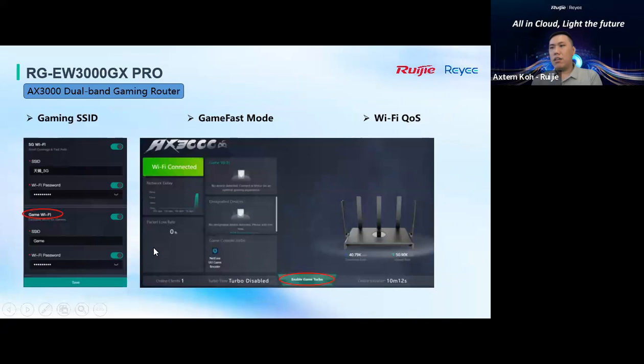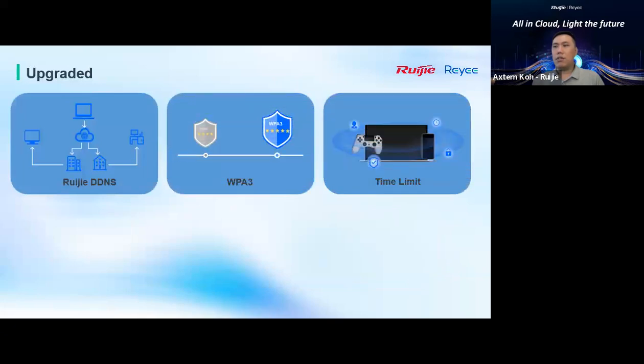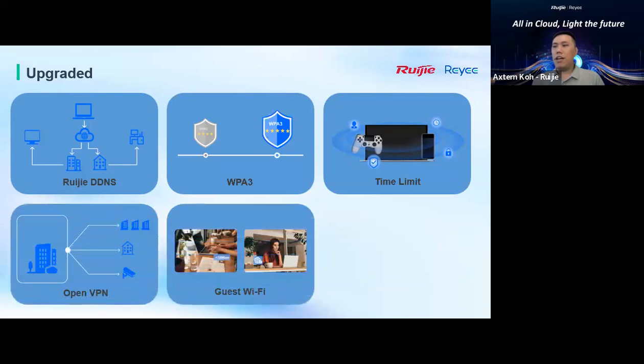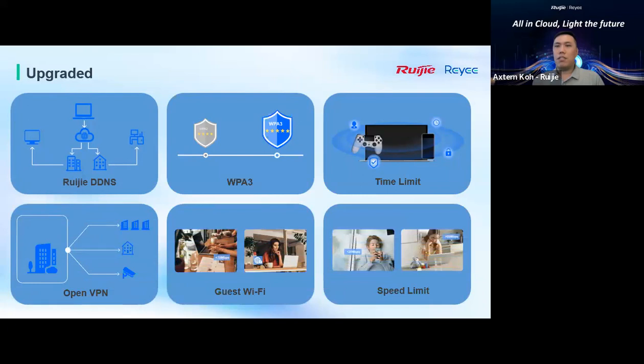All right, and we also built in something. You can see this, we also have gaming mode for this performance gaming router. We are able to enable the gaming turbo mode to push up the performance of the signal coverage and the turbo performance of the EW3000 GS Pro model. For this upgrade, as I already went through, they also support Reyee DDNS, WPA3, time limit, OpenVPN, guest Wi-Fi, and speed limit as well, based on this scenario.